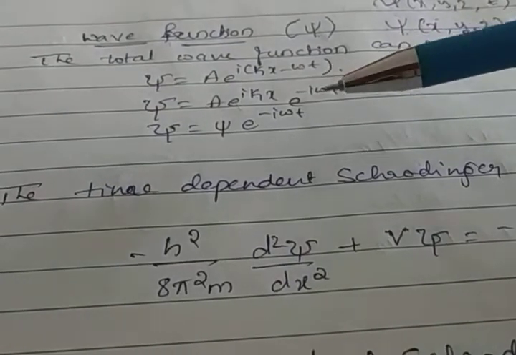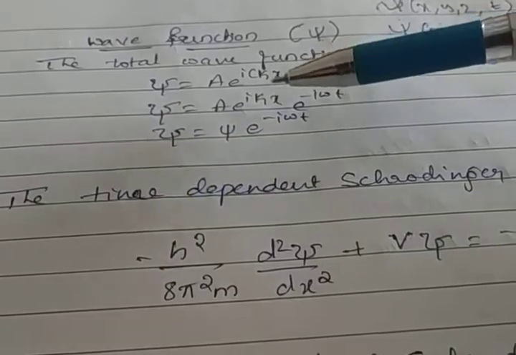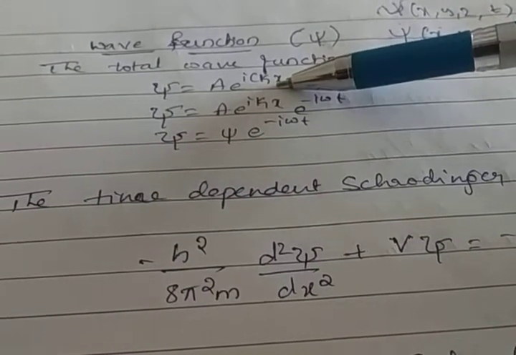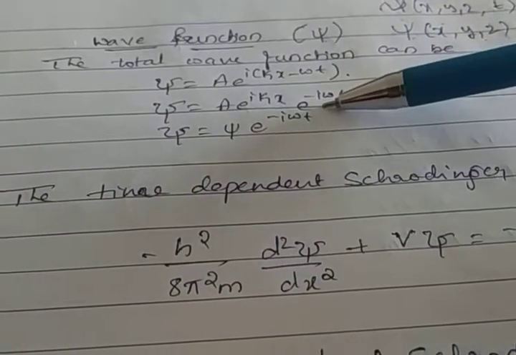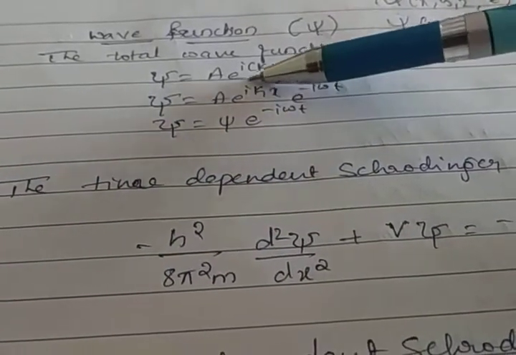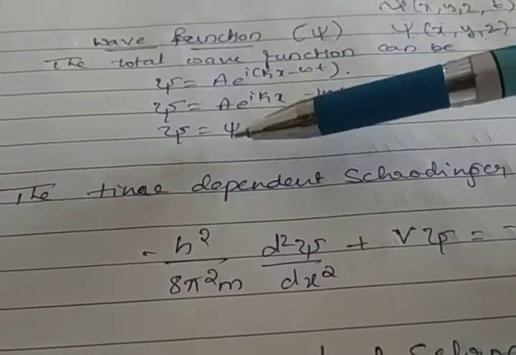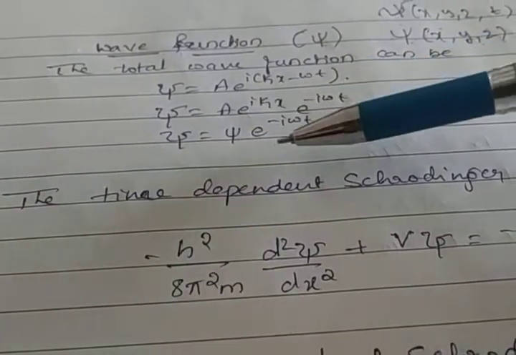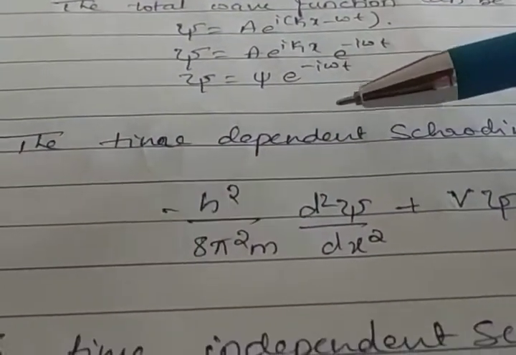The total wave function can be written by separating these two parts, the position part and the time part. The position part depends only on position and is written as small psi, times e power minus i omega t. So this is the wave function.